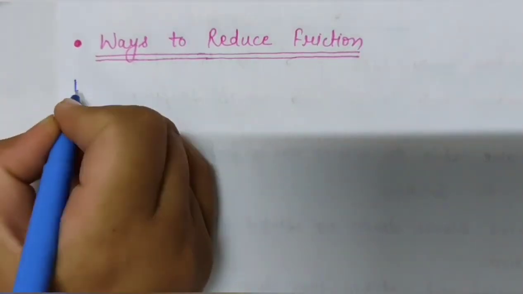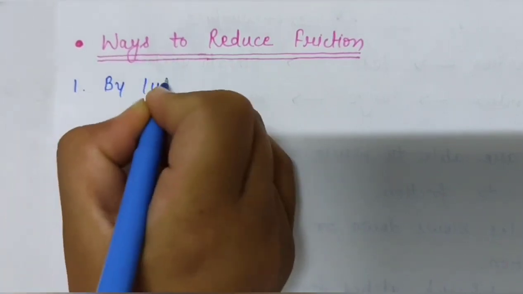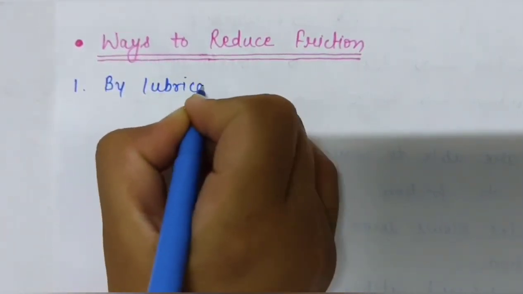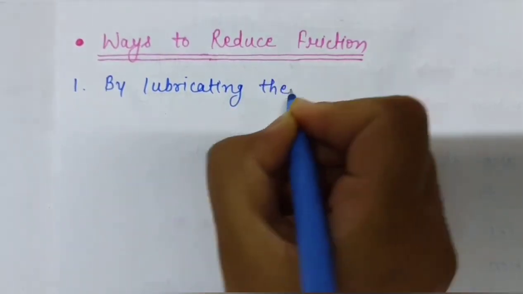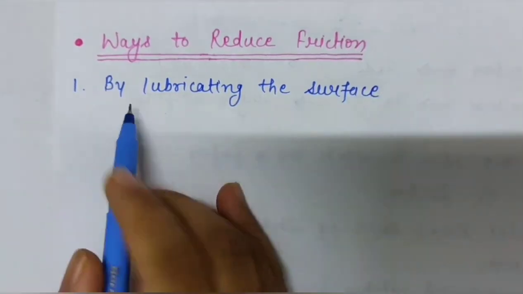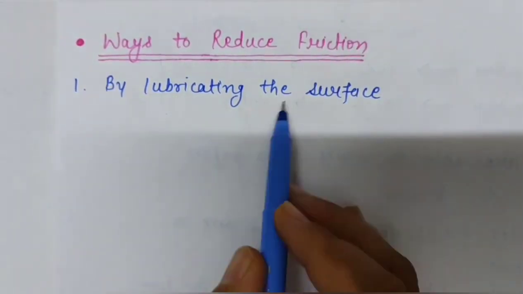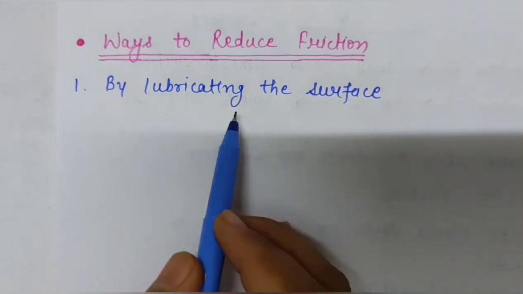The first way is by lubricating the surface. It is one of the most common methods to reduce friction.